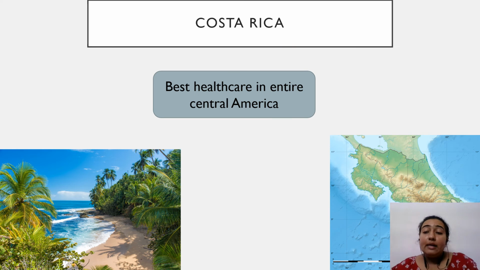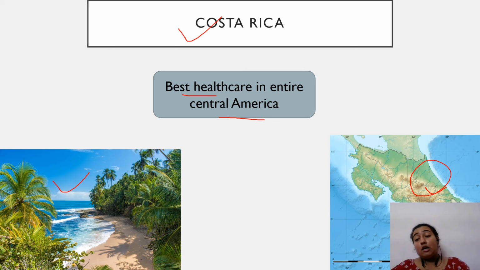Now, another country we will be discussing is not in India but somewhere near Costa Rica. Costa Rica is another country which is very well known for healthcare in Central America, entire Central America. It is also famous for beaches and it lies somewhere near Central America. Now why are we studying about Costa Rica?